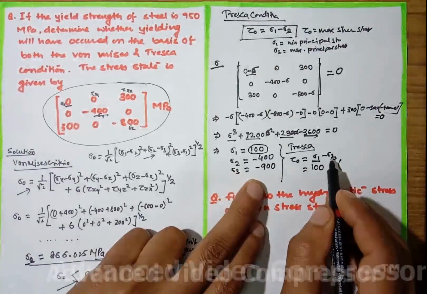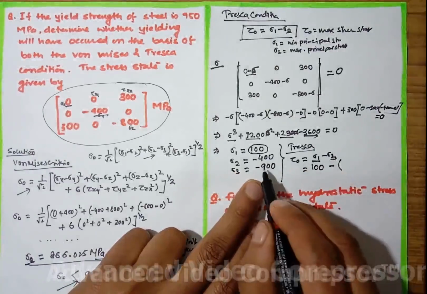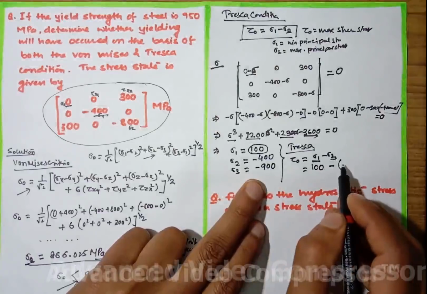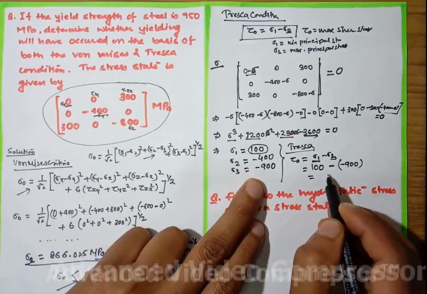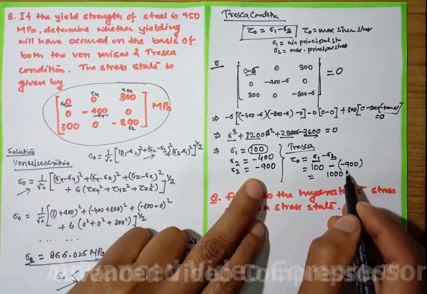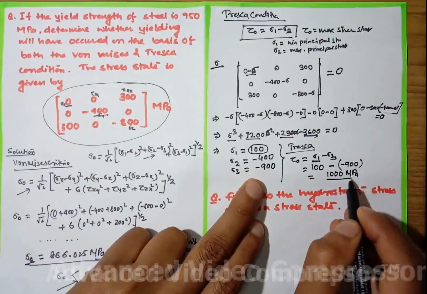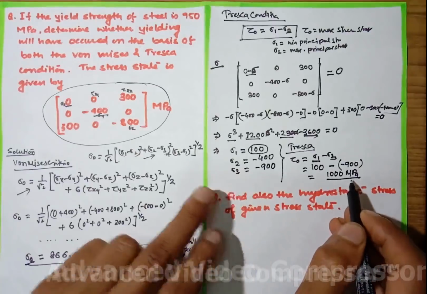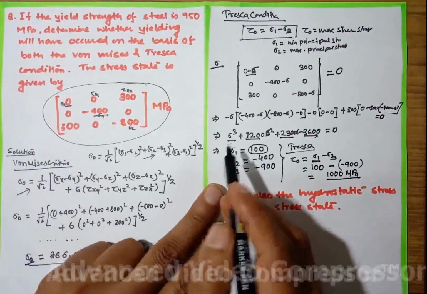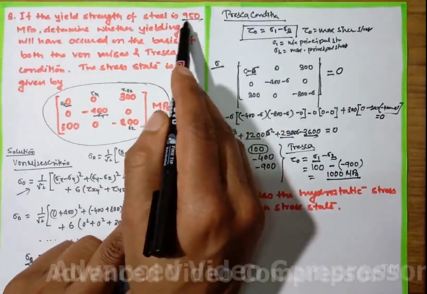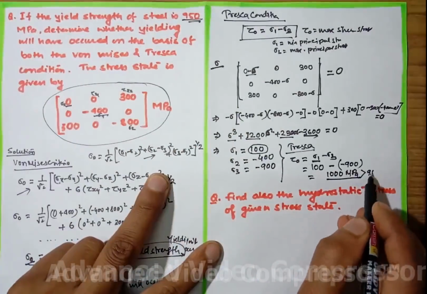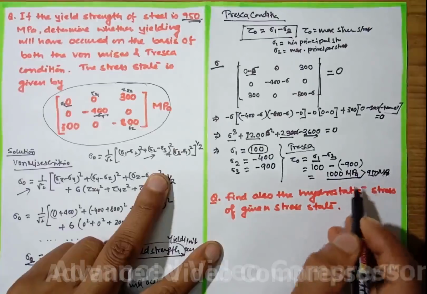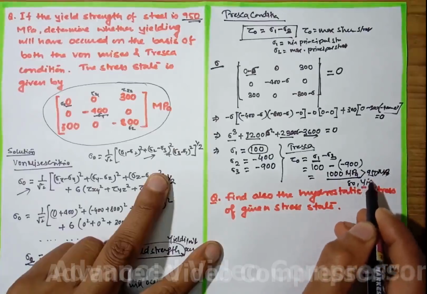So 100 minus (minus 900) will give 1000 MPa. And if you see, this 1000 MPa is greater than the yield strength, which is 950 MPa. So yielding will occur.